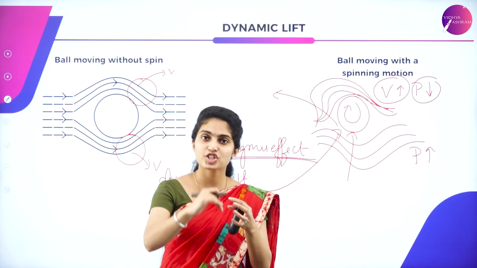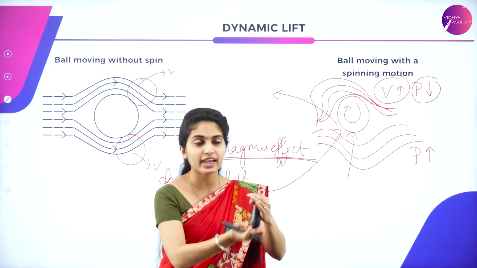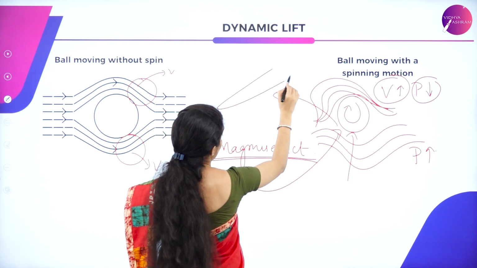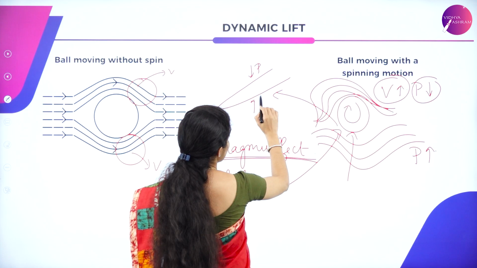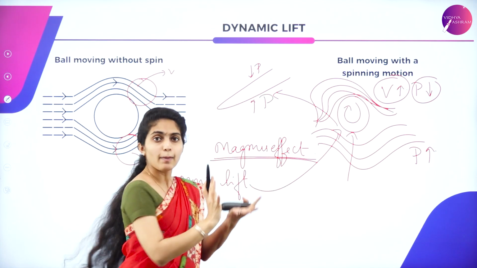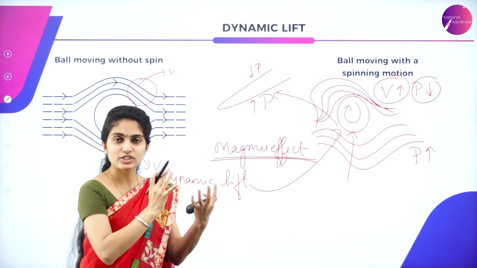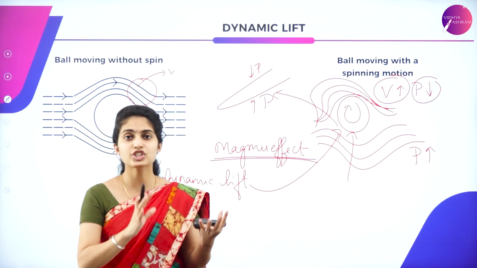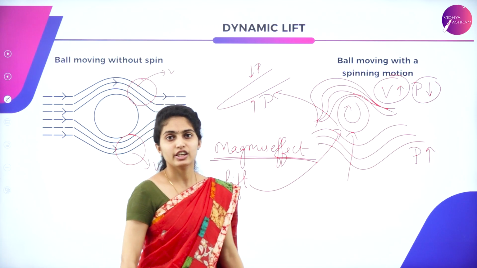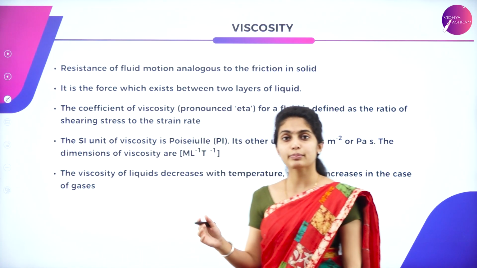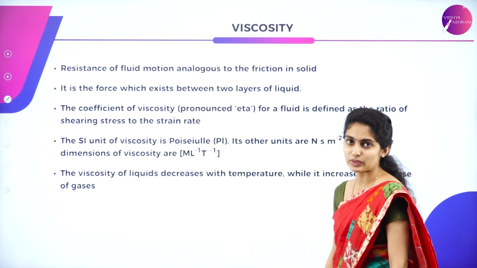As a result, the pressure decreases. But from below the airplane wing, there is an increase in pressure, which uplifts the airplane, because of which it moves to a certain height. That is all about the dynamic lift. Now, having this concept, let us move to the next one, that is viscosity.